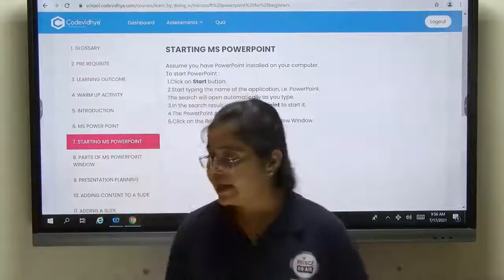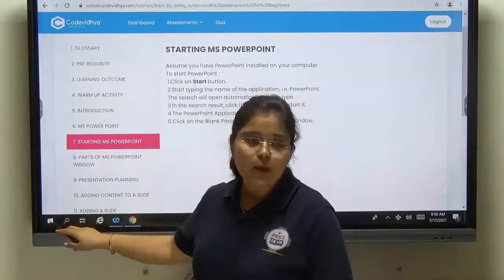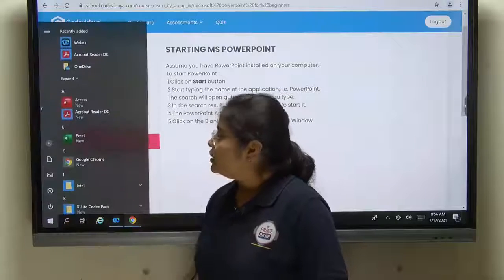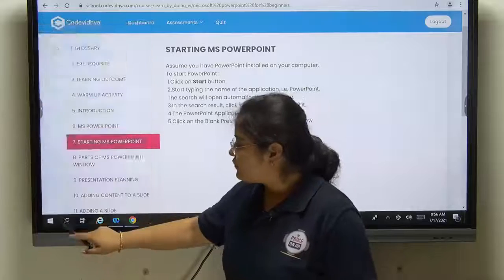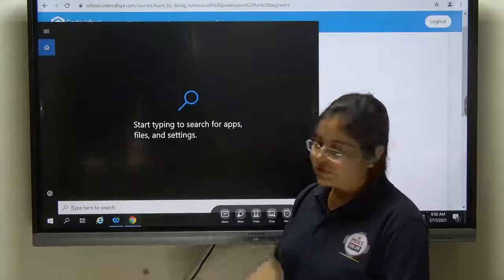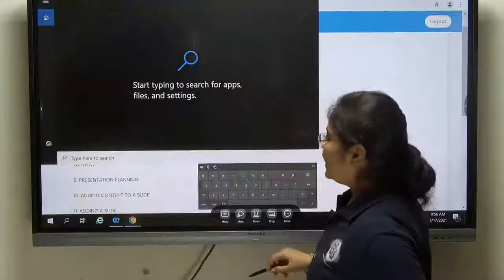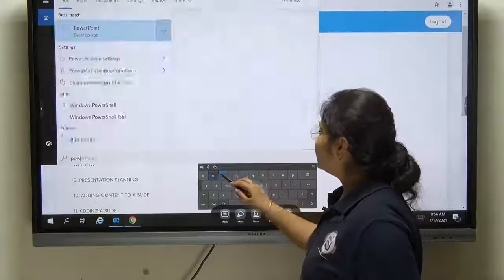Okay, so here is the icon. This is called the Windows icon. We have to click on this start button or Windows icon. Then you will be able to find this search bar. When you click on the search bar, we have to write here PowerPoint.